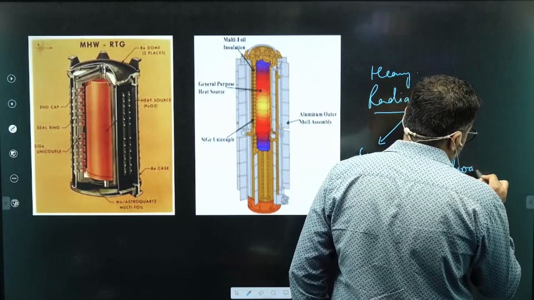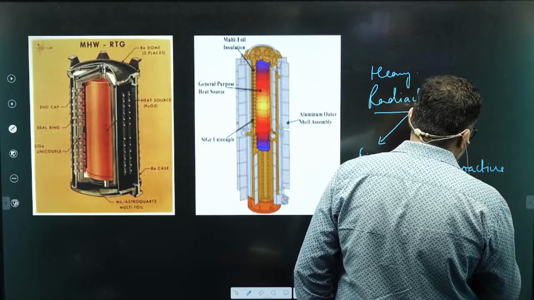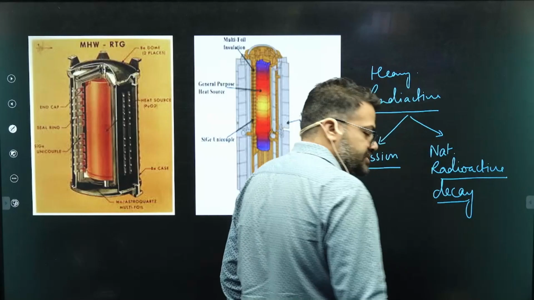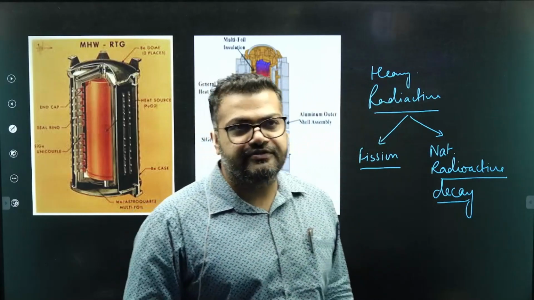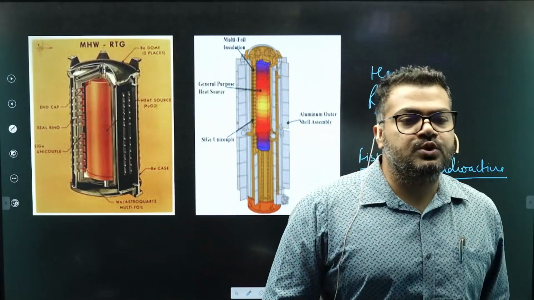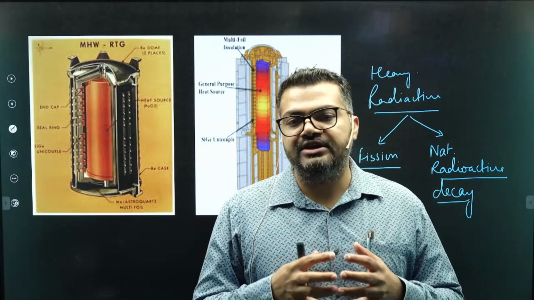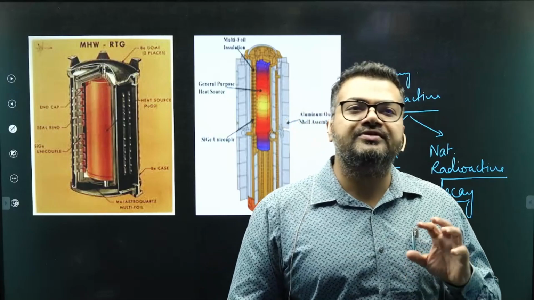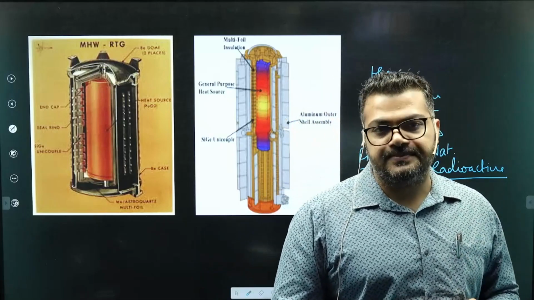Actually, guys, natural radioactive decay of radioisotopes is itself a process through which the unstable heavy nucleus releases its instability in the form of heat and different types of high energy radiations.